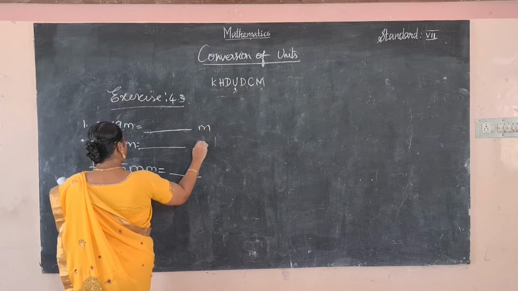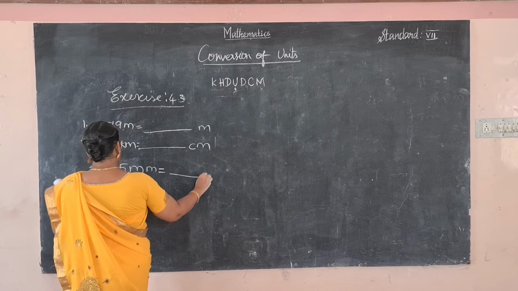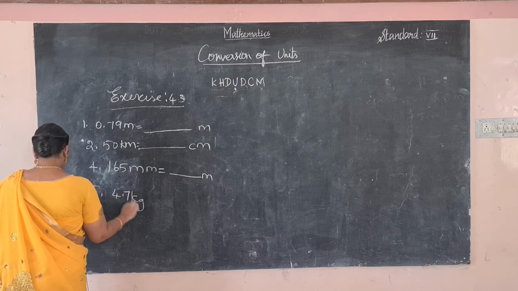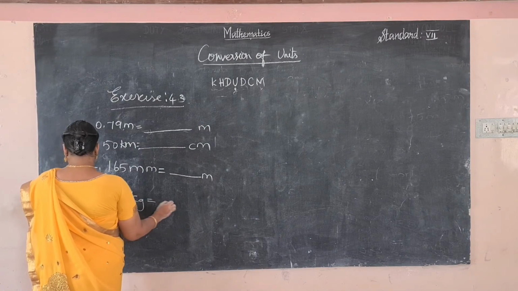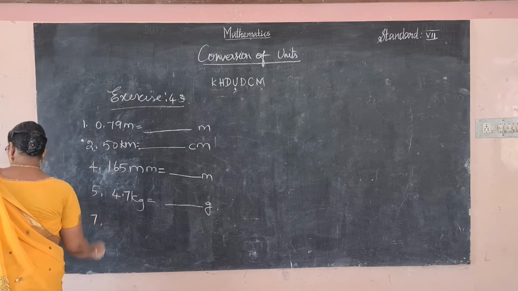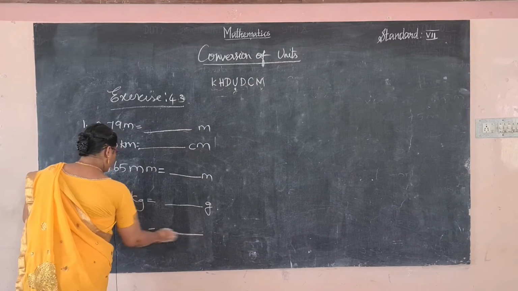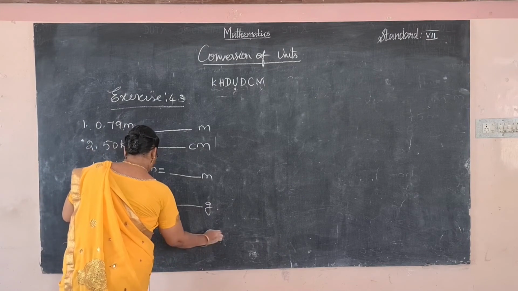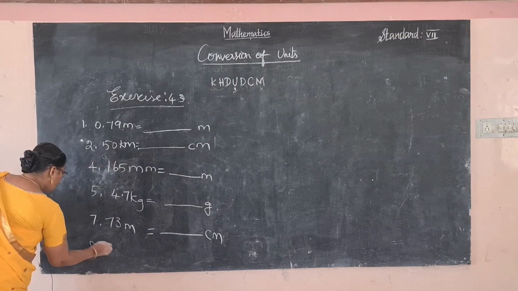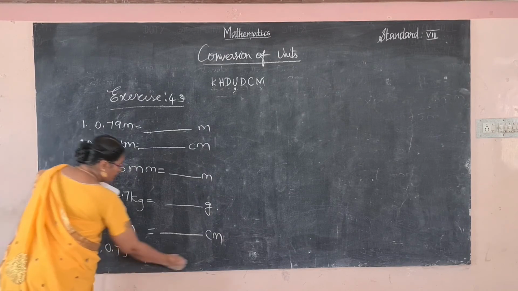To meter. So centimeter, here meter. And fifth one, 4.7 kilogram is equal to gram. 73 meter is equal to dash centimeter. Eighth one, 0.75 kilometer is equal to dash meter.